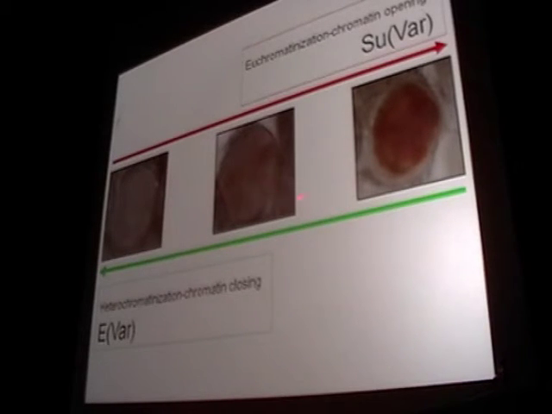Usually this phenomenon is used to gain insight into the global state of transcription of chromatin. Mutations which give a redder eye are mutations which open chromatin. They are called suppressors of variegation, or Su(var). Exactly the opposite for enhancer of variegation mutations. You close the chromatin, you stop the transcription of the white gene, you have a whiter eye. I use this phenomenon just to gain insight into the transcriptional state of the white gene. I'm not interested in white.